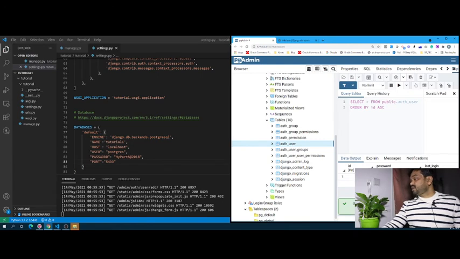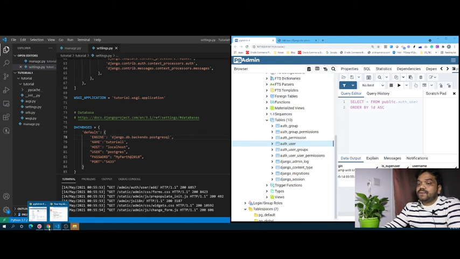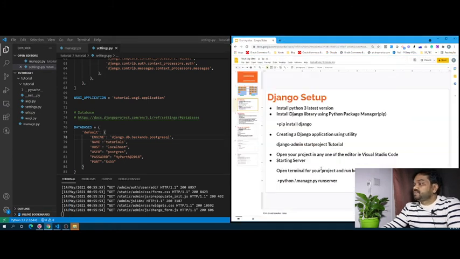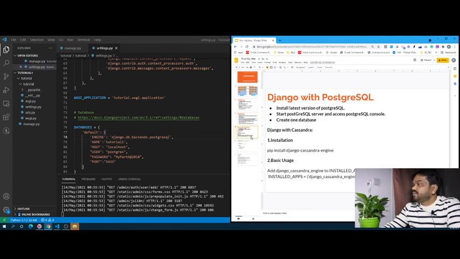You can see one data entry is already created here, Pradeep. That's all about how to connect the database from the Django application. That's all, we have completed the Django setup.